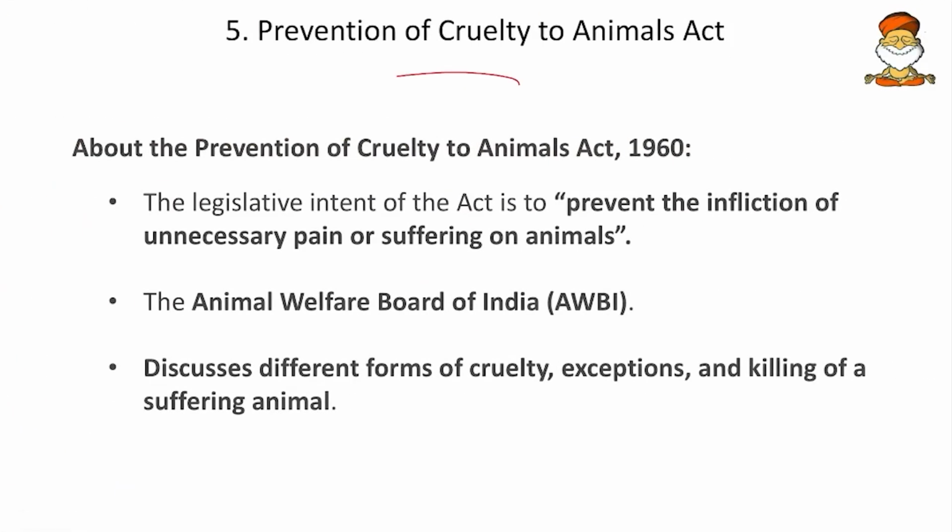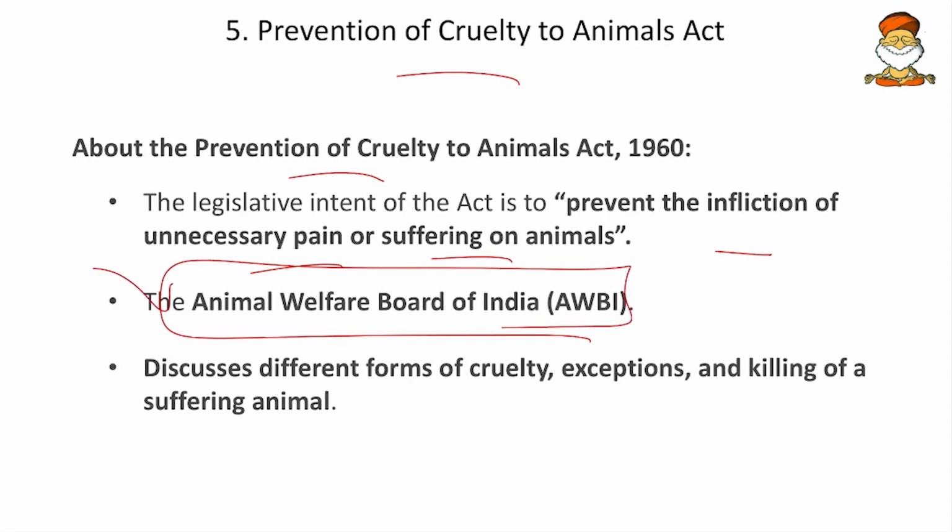Then the Prevention of Cruelty to Animals Act. Again we have the National Biodiversity Act. Then we have the Wildlife Protection Act. But why this? This is not only for wildlife, it also includes pet animals. That is why we cannot mete out cruelty even against our pet animals. That is the aim of this act, and it prevents the infliction of unnecessary pain or suffering on animals. And the act establishes the Animal Welfare Board of India.